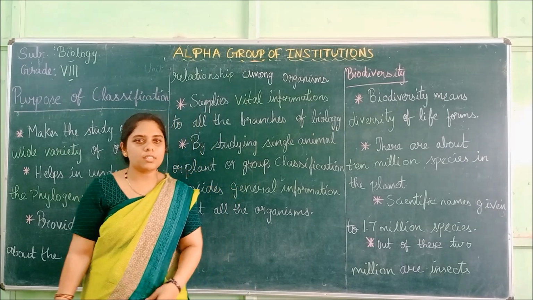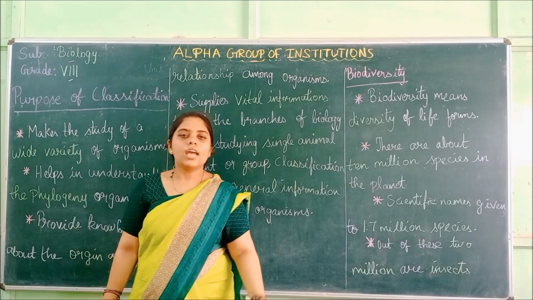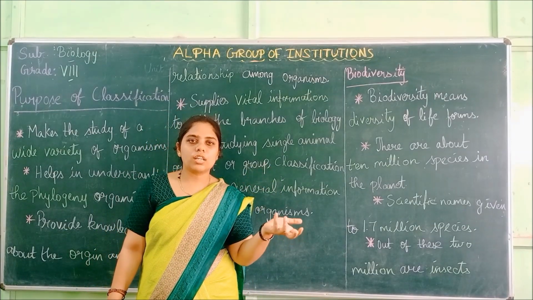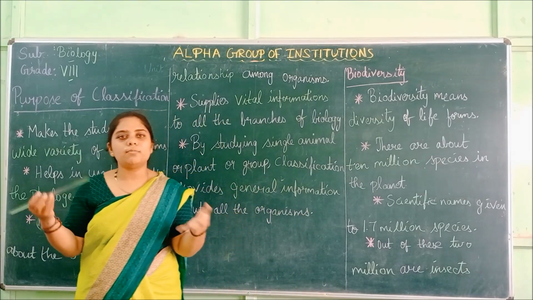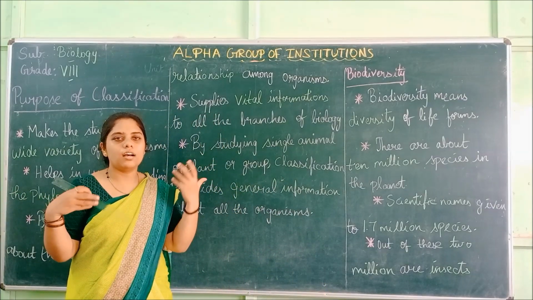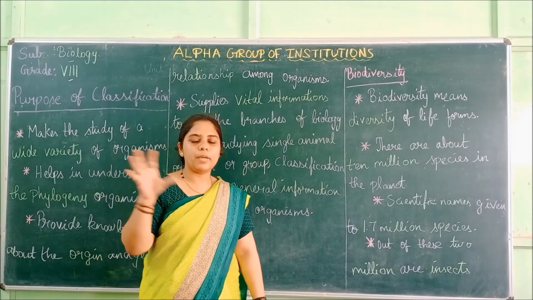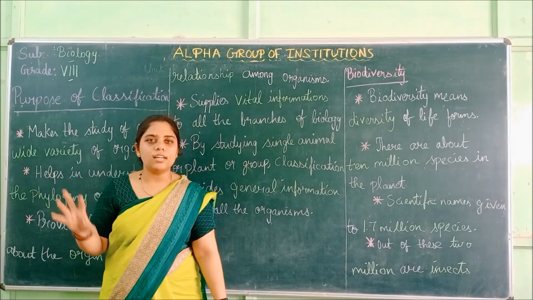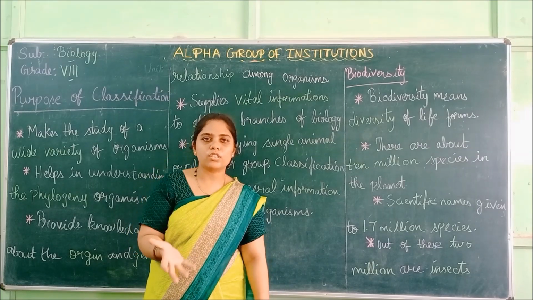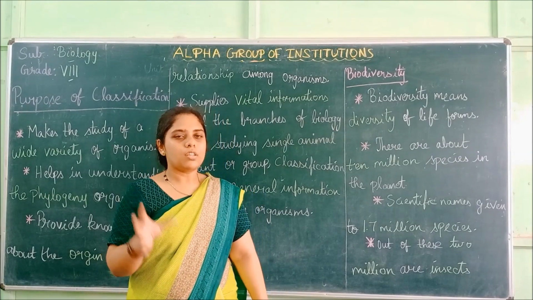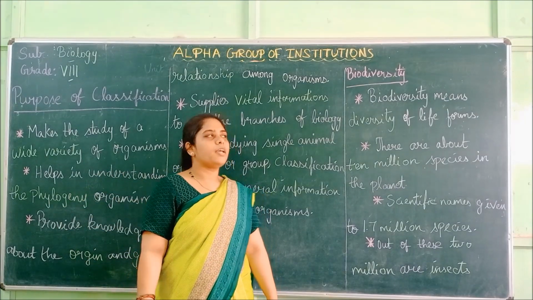Branches means, if we are classifying the plants, it can be used in botany, and in evolutionary ecology. Likewise for animals it can be used in zoology, and we can use it in animal physiology, how the body works. We are taking all the things under classification, right? So in a classification, all the information about the organism will be given, so it can be used for many branches of biology.